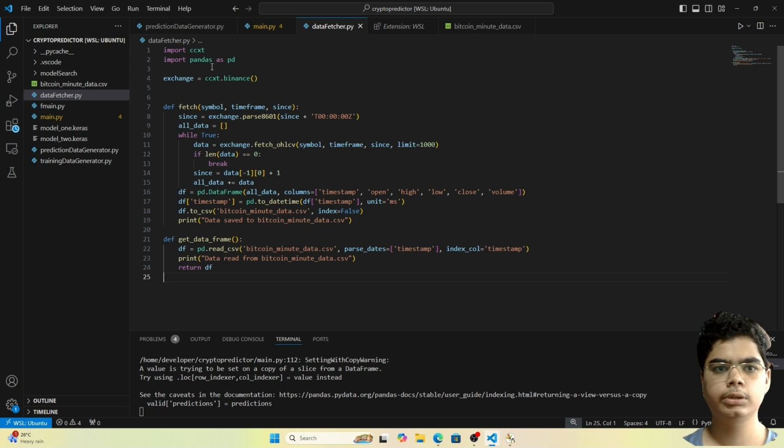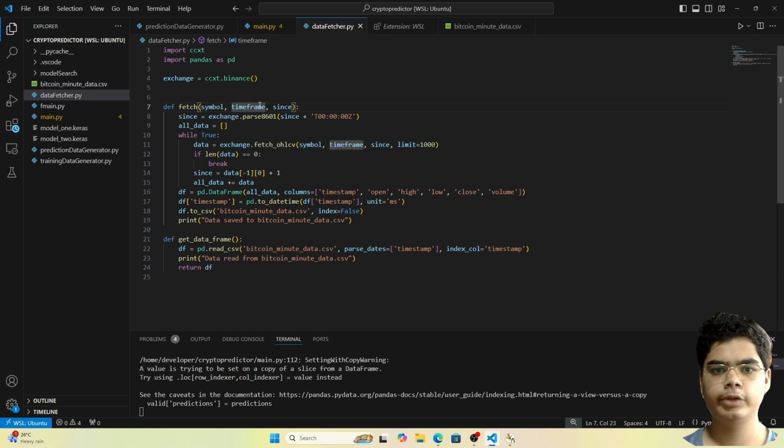So we are using a module called CCXT. It uses the Binance API. If you know, Binance is a very popular crypto exchange platform, and it is used worldwide. So we will use the Binance API and we will fetch the data. This function takes three parameters: symbol, time frame, and since. The symbol is necessary because it will tell our code to get the data about Bitcoin.